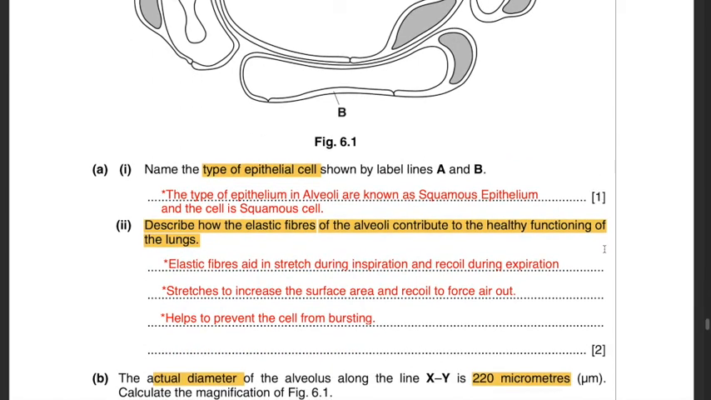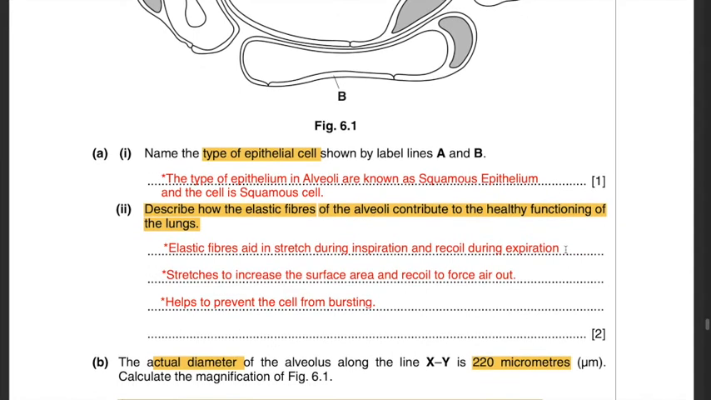Part 2. Describe how the elastic fibers of the alveoli contribute to the healthy functioning of the lungs. Elastic fibers aid in the stretch and recoil of the alveolus. Stretching during inspiration or inhaling, recoil during expiration or when you are exhaling. Stretches to increase the surface area and recoils to force the air out. This helps to prevent the cell from bursting. If elastic fibers are present, it ensures the cell doesn't burst when you inhale and exhale, because it allows the stretch and recoil function of the alveoli.